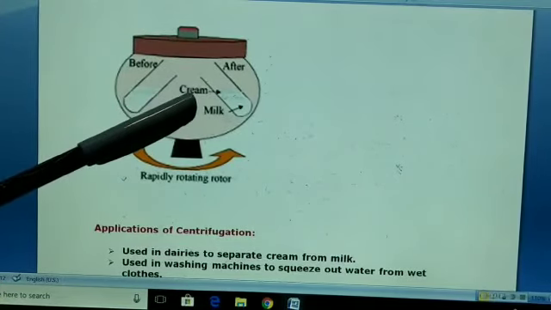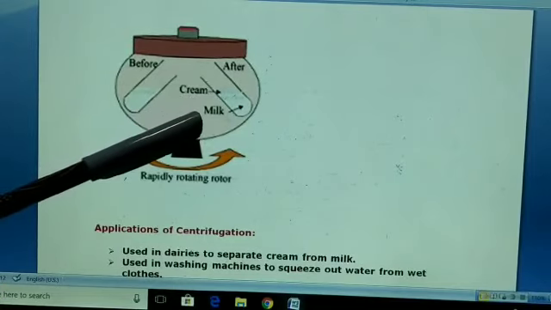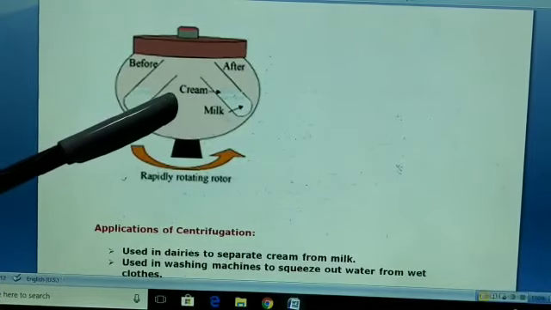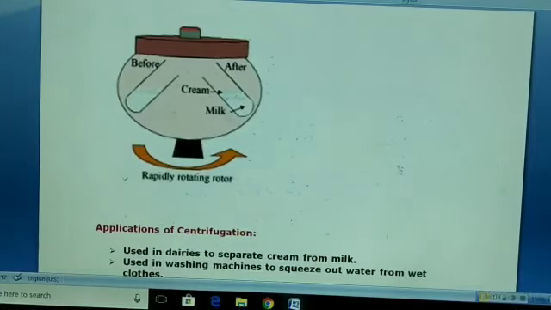In this way, cream is separated from milk by centrifugation.